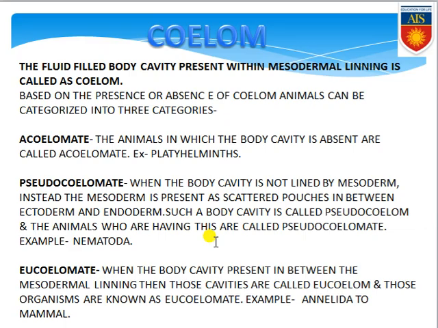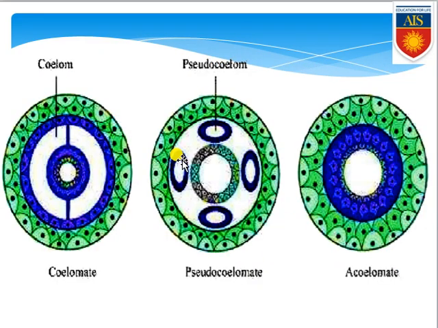Starting from Annelida up to the mammal, all these organisms contain the coelom lined by the mesodermal lining. That's why they are known as eucoelomate. Now I am showing you the photographs or images. This is the acoelomate, you can understand, because this green layer is the ectodermal layer. This blue layer is the mesodermal layer, and inside there is one more layer, the endodermal layer, and inside this white portion is the gut or elementary canal.